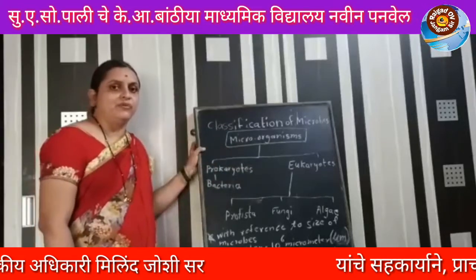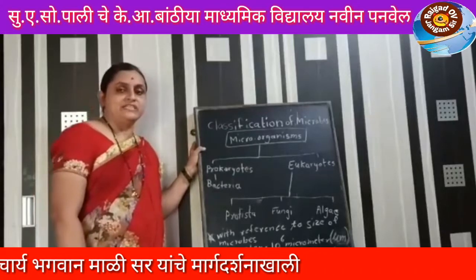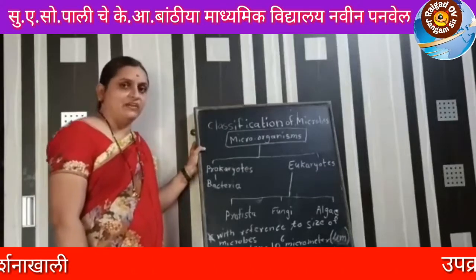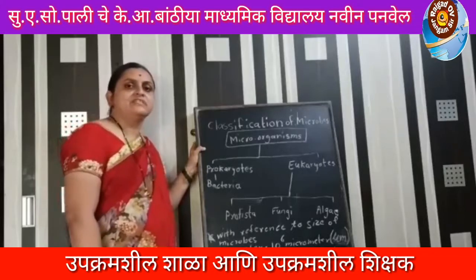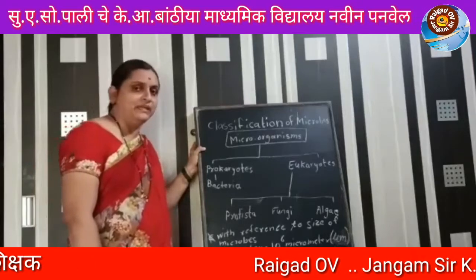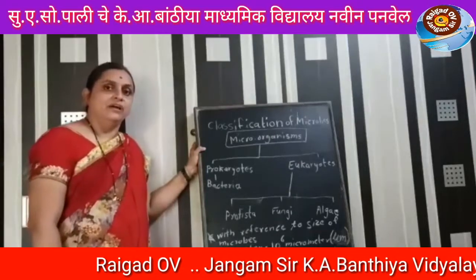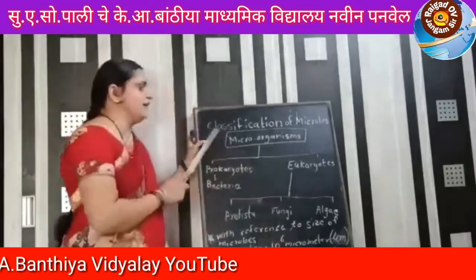We know that prokaryotic means the cell is without a distinct nucleus and cell organelles are also absent. Eukaryotic cells have a well-defined nucleus enclosed with a nuclear membrane and have cell organelles. So, we start with microorganisms.